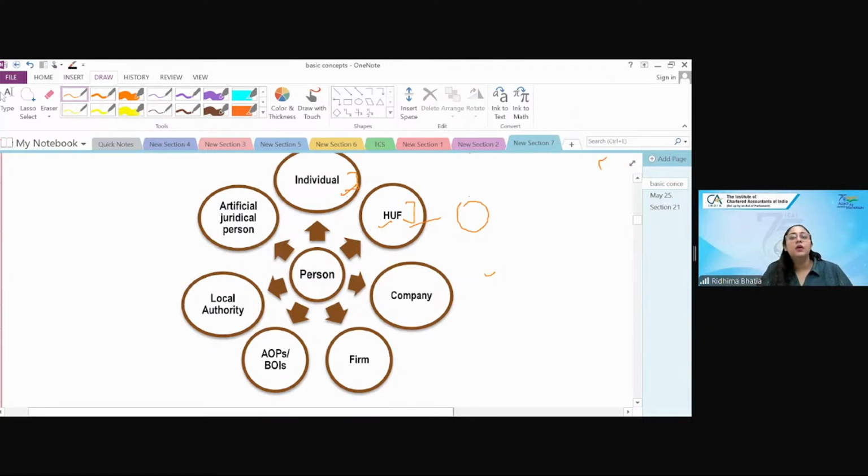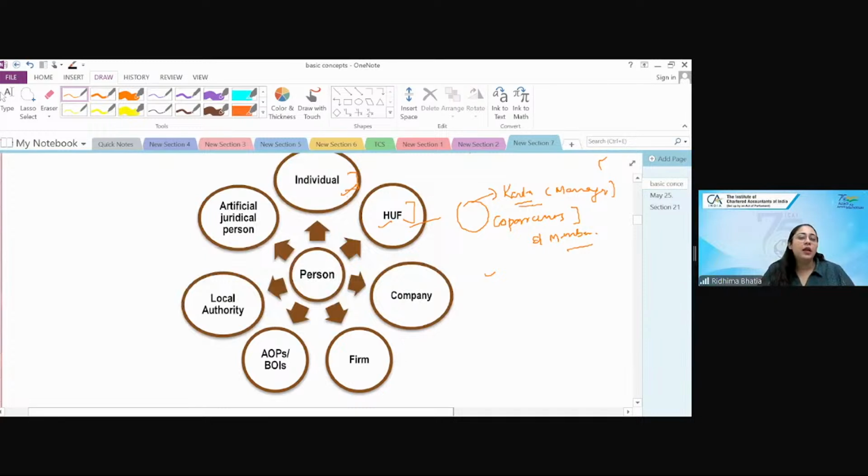So what will be in the family? There would be a karta, whom we call the manager, and then there are co-partners and members. I'll not deep dive into that concept, but co-partners are the persons who are born in that family, by birth, by blood, and members can be part of the family. For example, the eldest member of the family, male or female, is the karta.